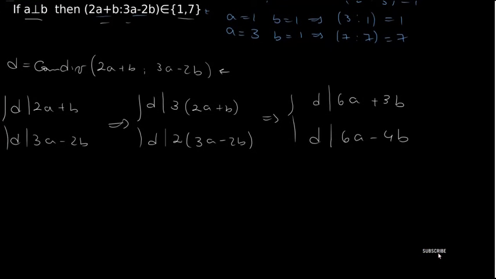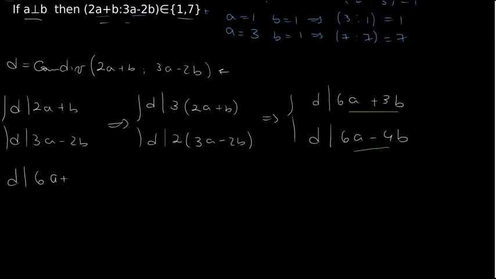We saw in a previous video that if a number divides two numbers, then it will divide the sum of those numbers. Then d will divide 6a plus 3b minus 6a plus 4b. 6a and 6a give us 0, and then here we get that d will divide 7b.